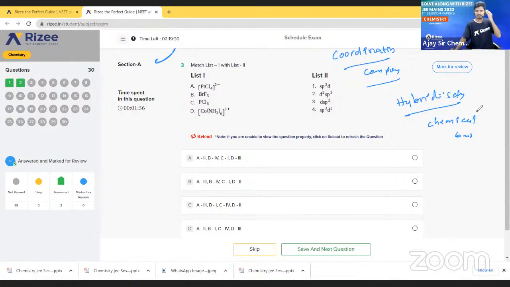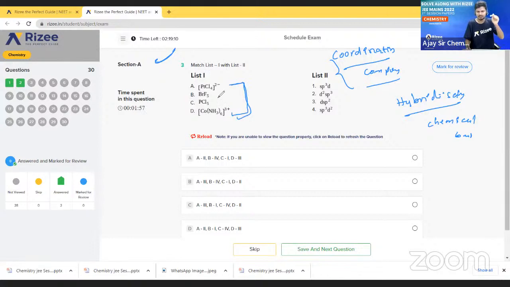Okay, so your time is up. So let me do the answer. This is a very simple question, but a few exceptions are also there. See here, we have to find the hybridization for these 4 compounds.